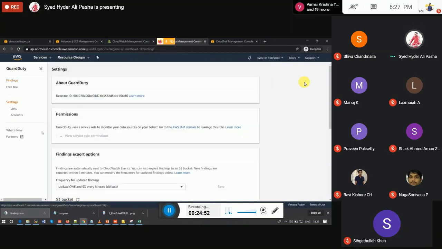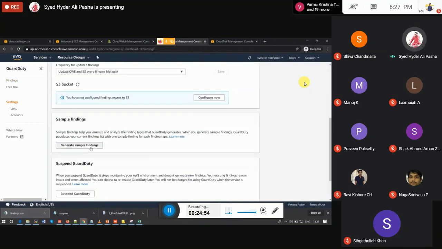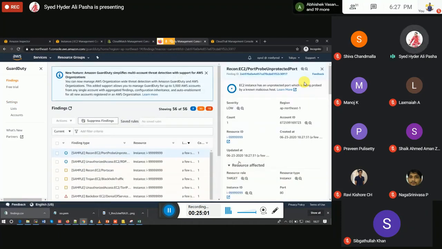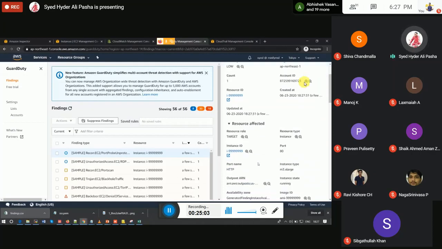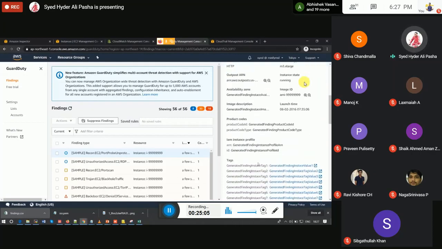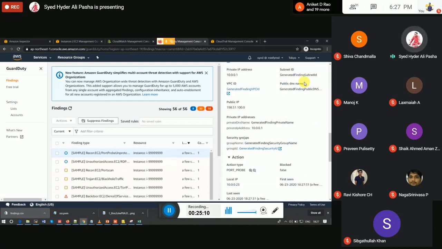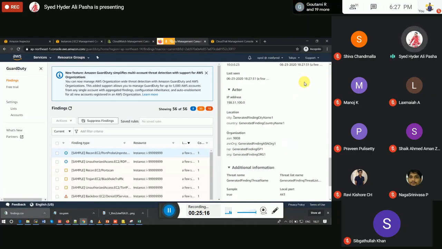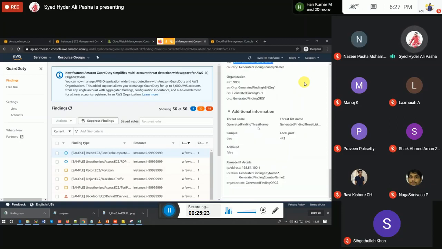If you want sample findings, you will get the sample findings. Here you will get the resource ID and resource name and everything. We will get the availability zone and all the details, and the country as well, the public IP and subnet ID, private IP address, everything, location. If someone is accessing from China or anywhere, it will show us all the details here.